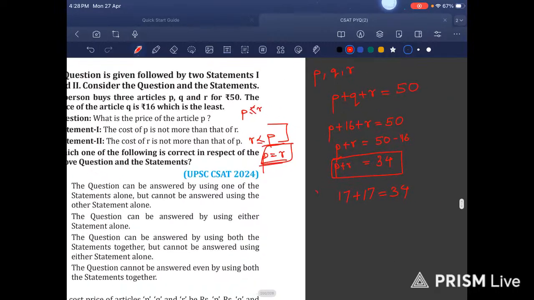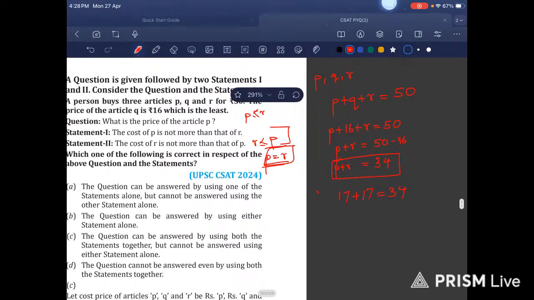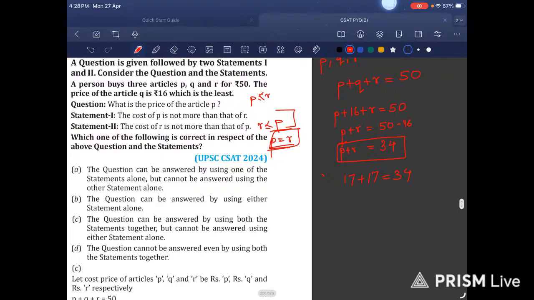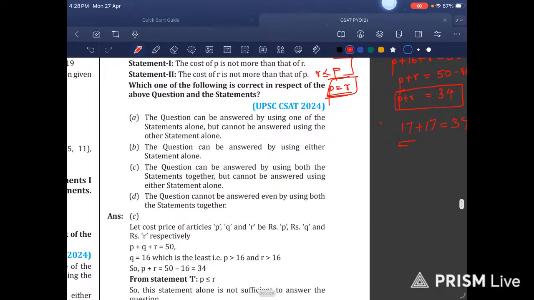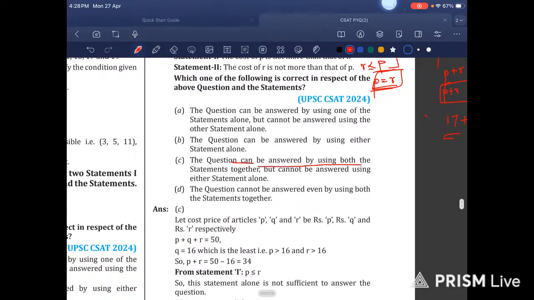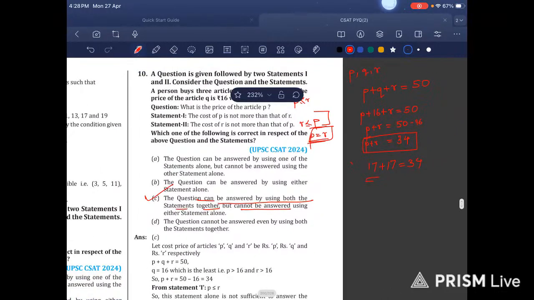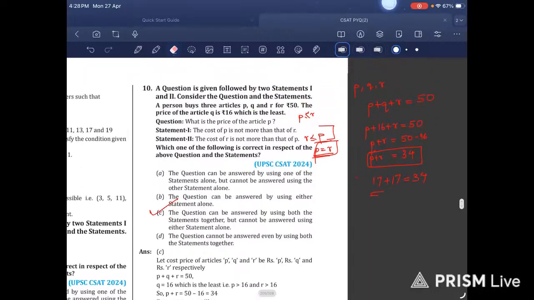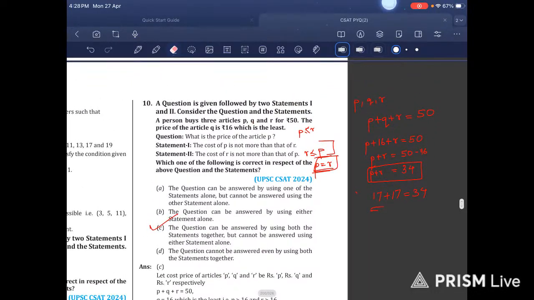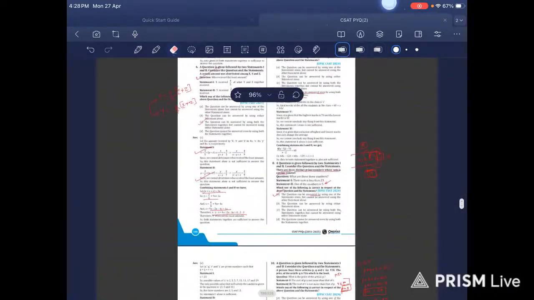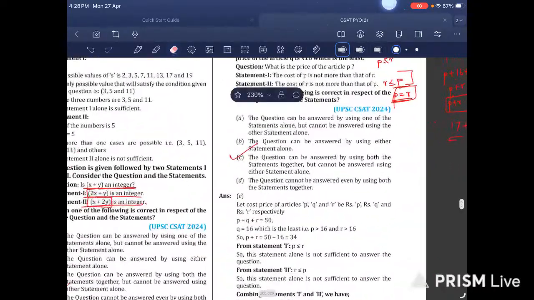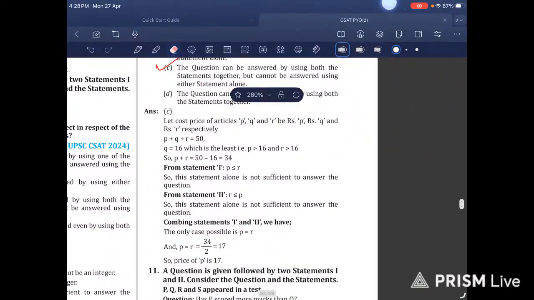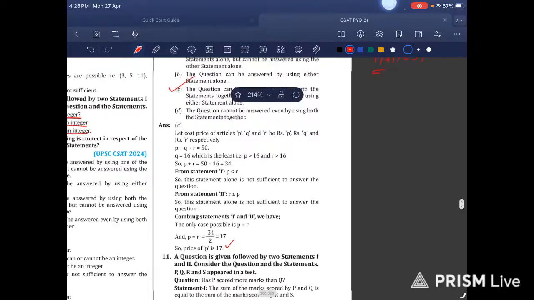And what was the question? What was the price of article P? Then that is obviously 17. Definitely. So the question can be answered by using both the statements together, but cannot be answered by using either alone. That is the most appropriate one. See, in 2024, these many questions were asked from data sufficiency. Let us see what they have given. They have also arrived at the price of P as 17. Fine, then we are correct.